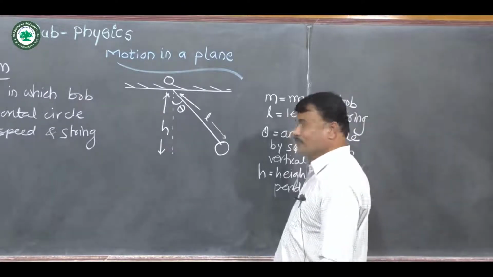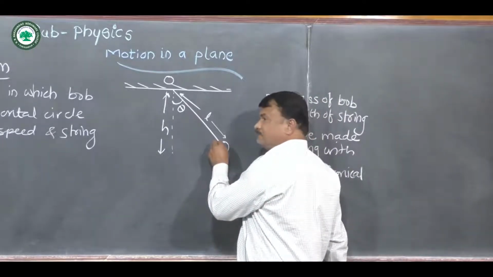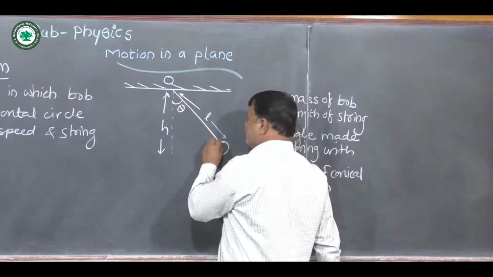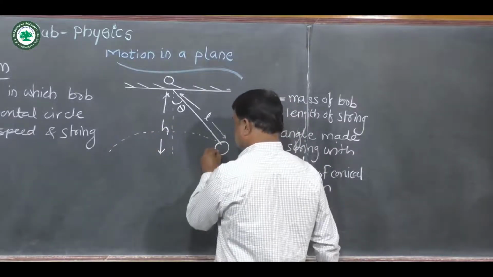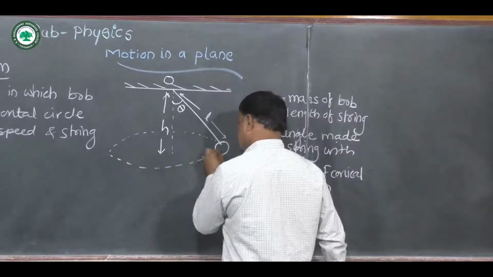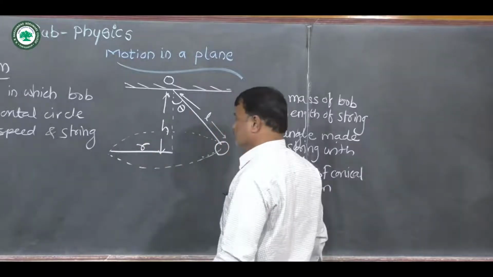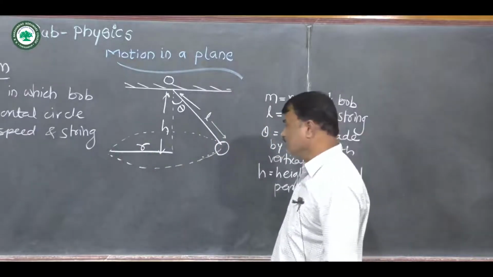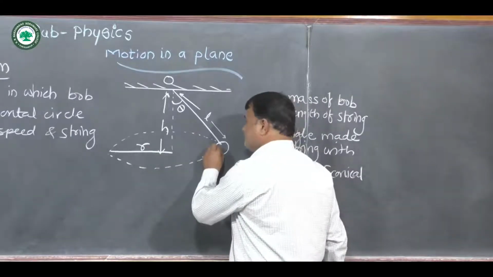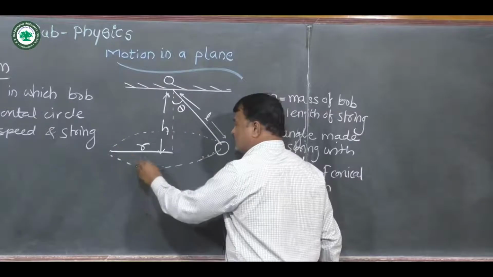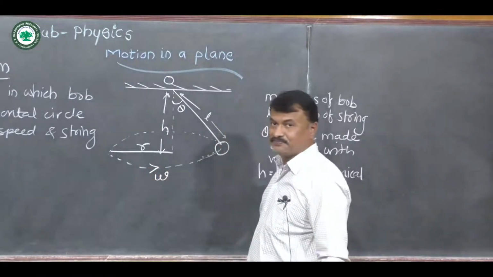Now, according to the definition of the conical pendulum, this sphere revolves along a horizontal circle whose radius is given by small r. The sphere revolves along this horizontal circle in an anticlockwise sense with constant speed, say omega.